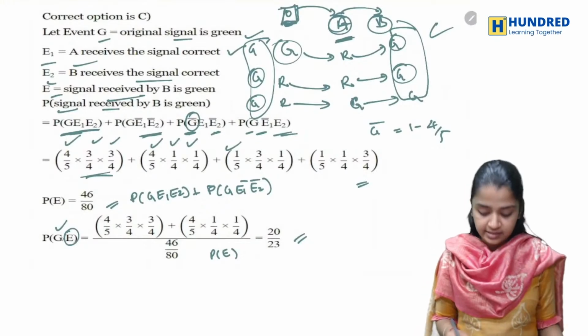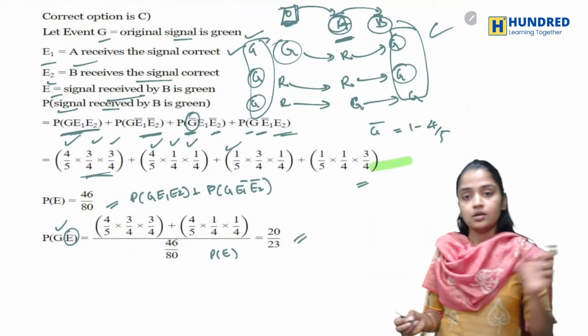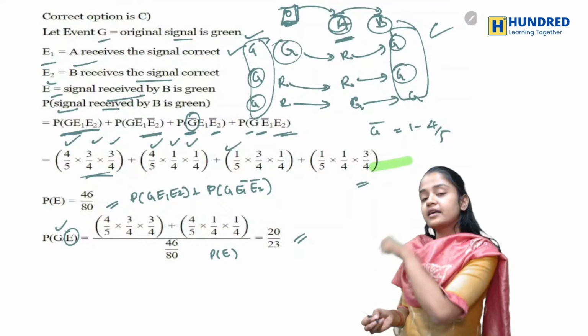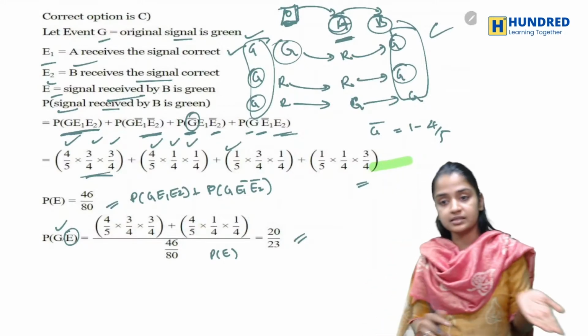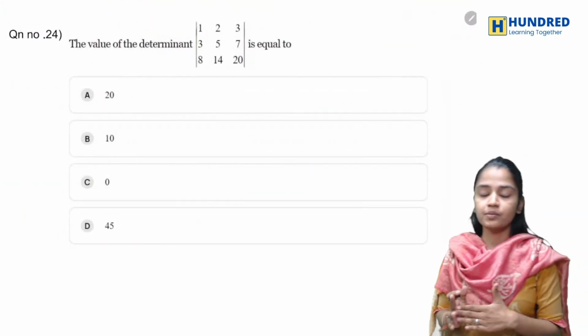So basically if you remember these things, like the formation, the probability of getting green provided the original thing is itself green, so that if you remember, it's easy.